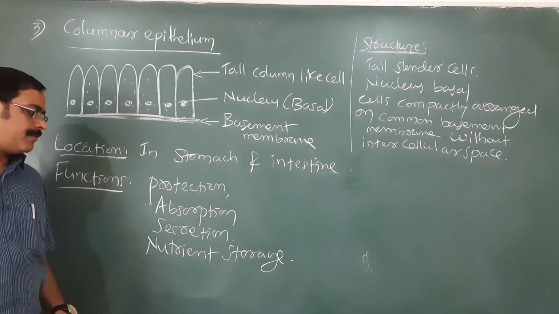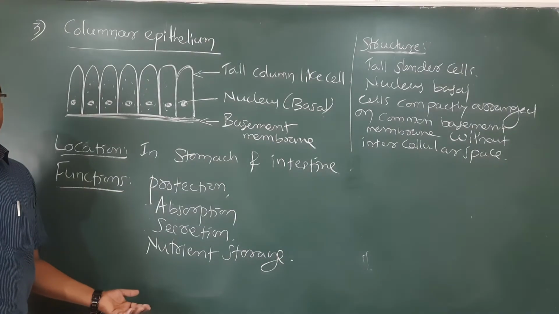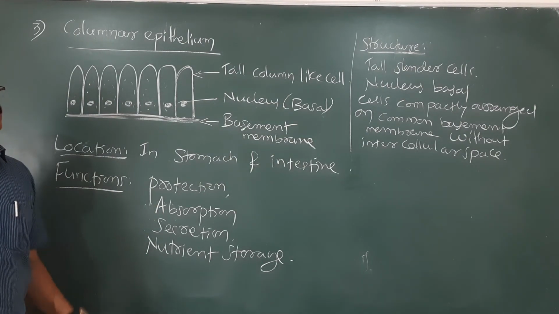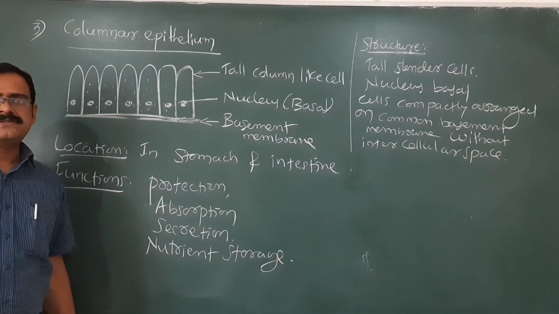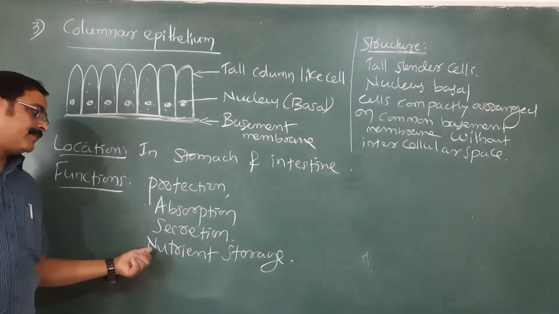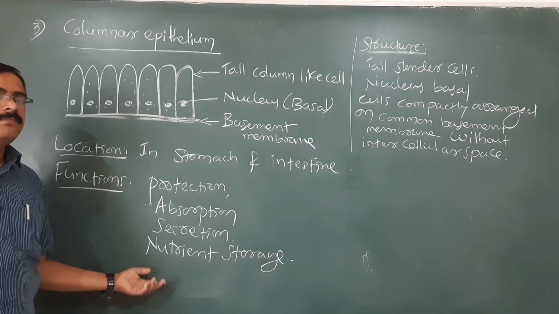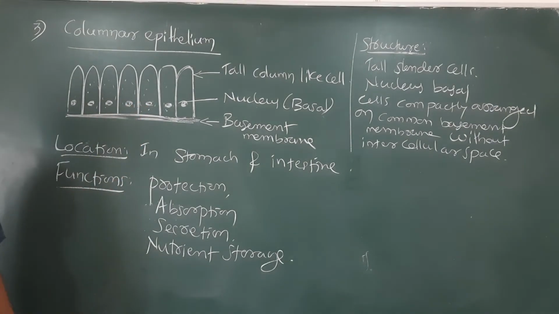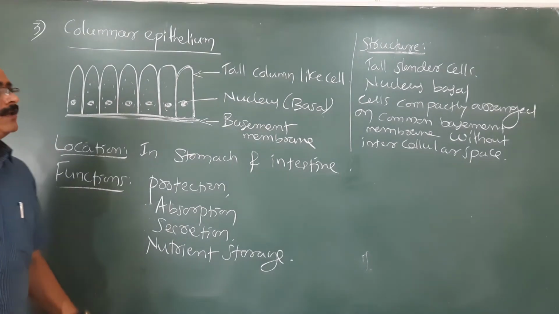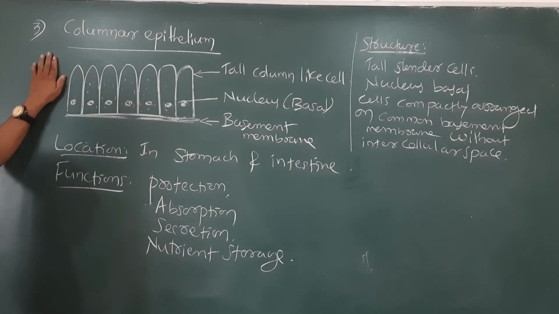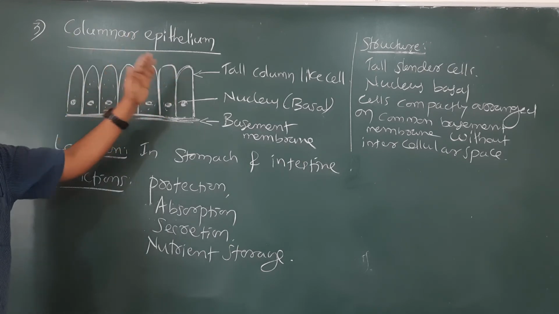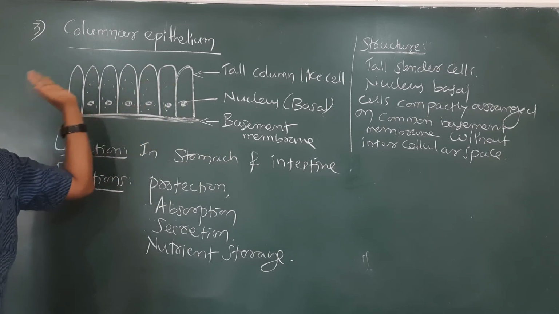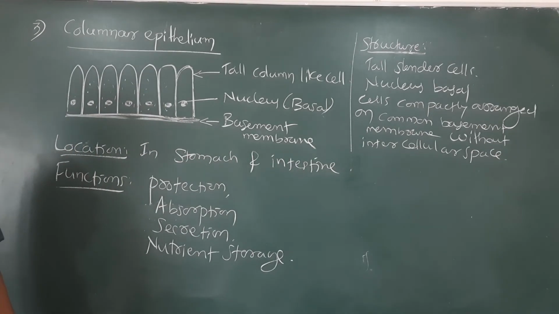So nutrients are absorbed, then they may be storing those nutrients when the body does not require them, and they may be secretory also by nature, secreting certain intestinal secretions, and providing the supply of nutrients to the required cells. This is what we talk all about the columnar epithelial cells. You need to remember, columnar epithelial cells are tall, slender, column-like, nucleus is basal, basement membrane is there, no intercellular space or gap.